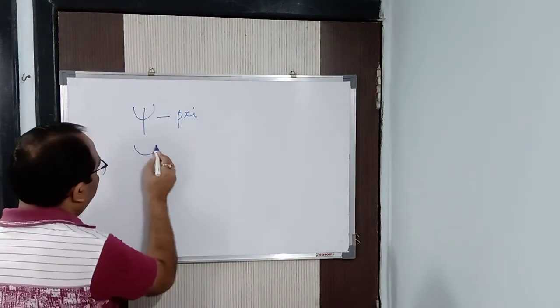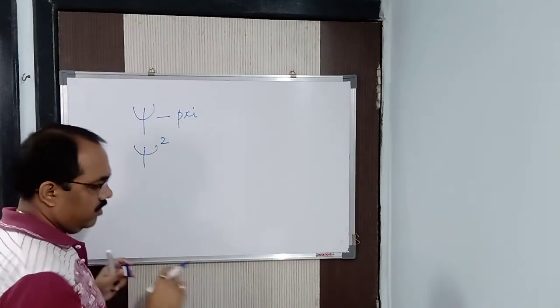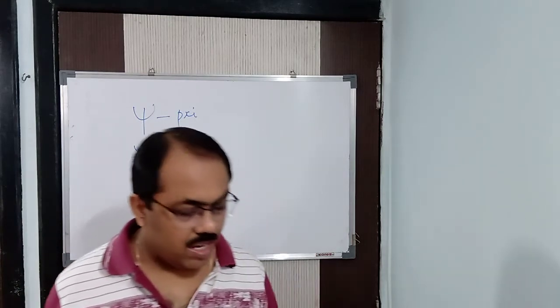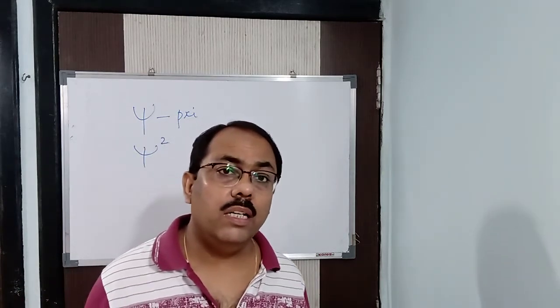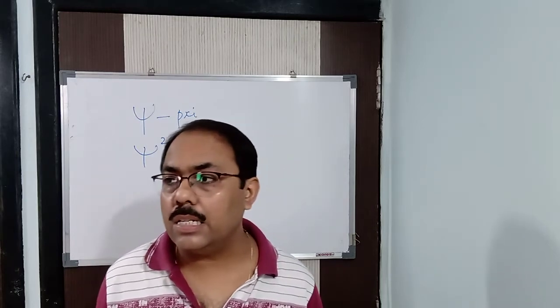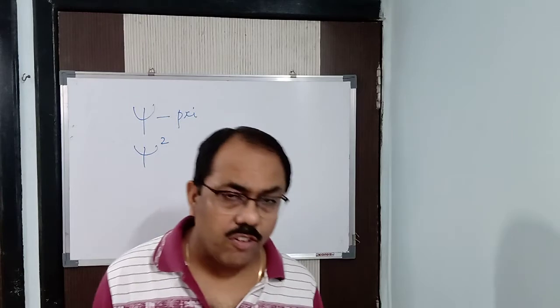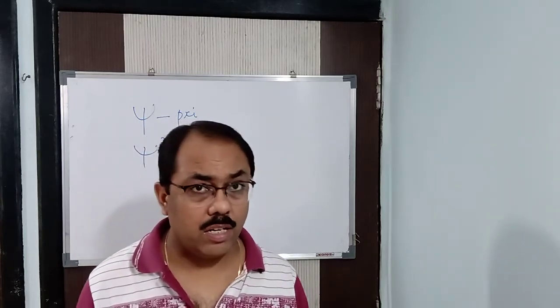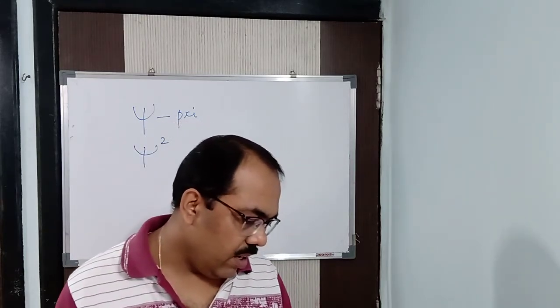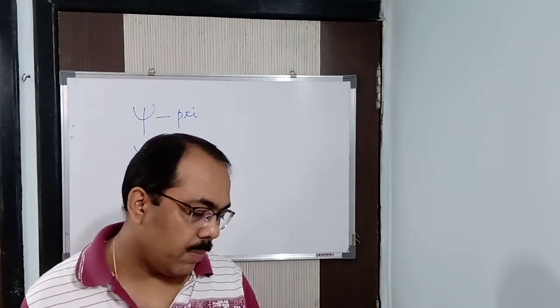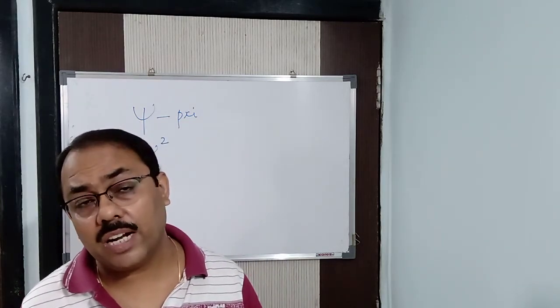But if you take psi square, the intensity square, then it has some physical significance. According to Heisenberg, it is nothing but the uncertainty in position, that is, the probabilistic picture it becomes. When you take psi square, according to the uncertainty principle, it is the probability of finding an electron at that point.